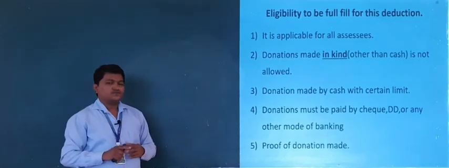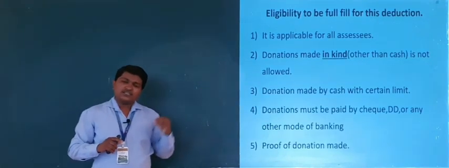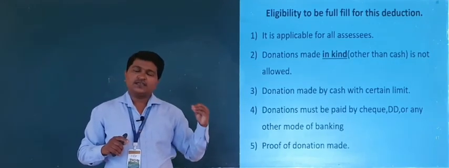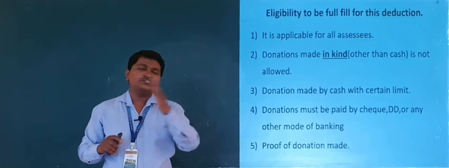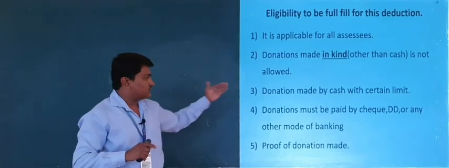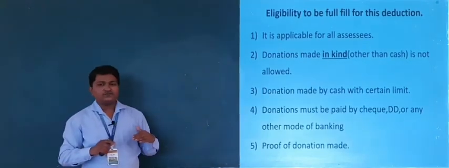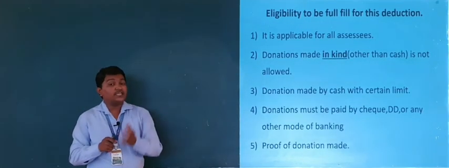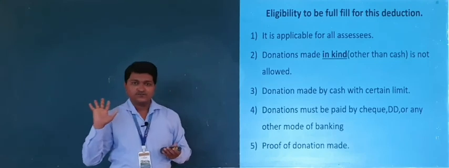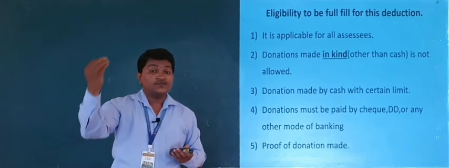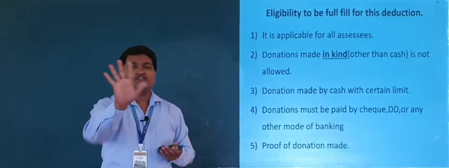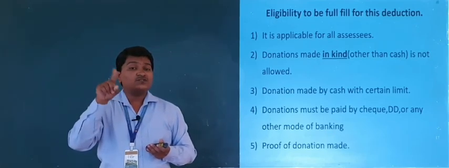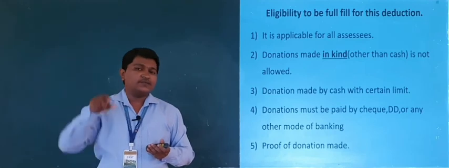Third one: a person can pay by cash. Up to which amount can he pay the donation for deduction? Yes, up to 2,000 he can pay by cash. If he pays more than 2,000, then that is not deductible. But prior to financial year 2017-18, what is the cash limit?